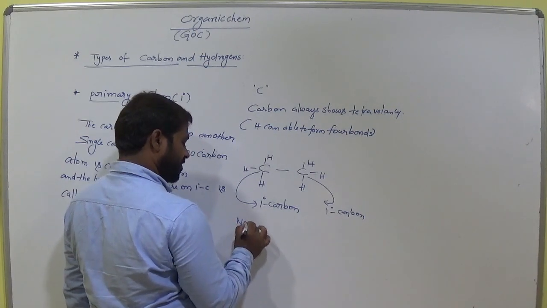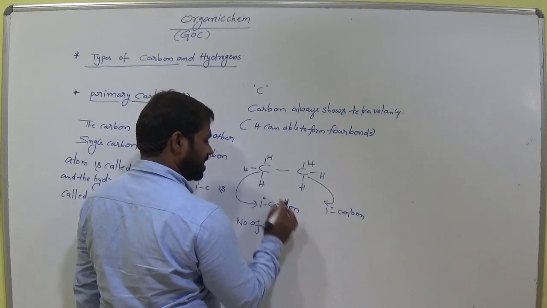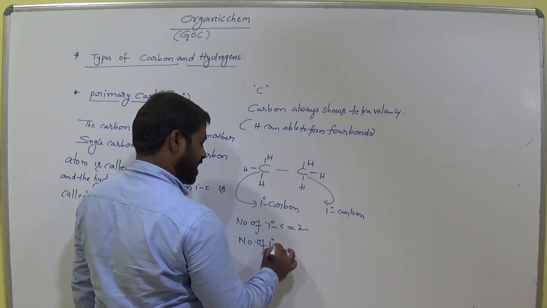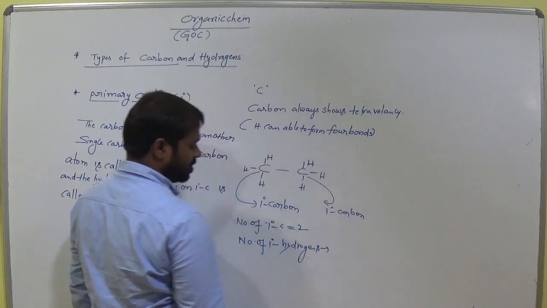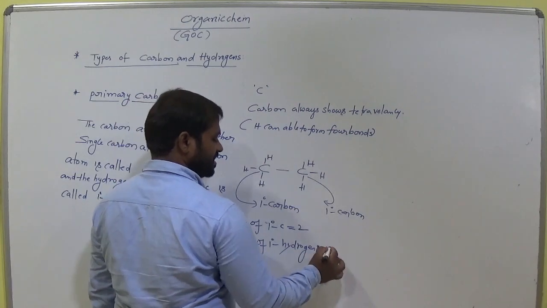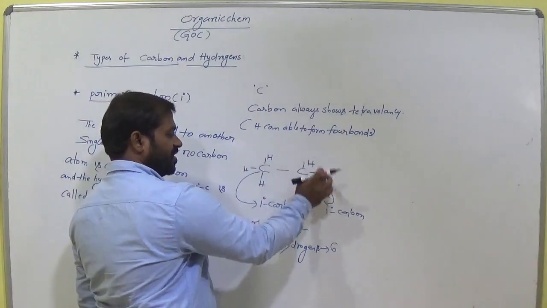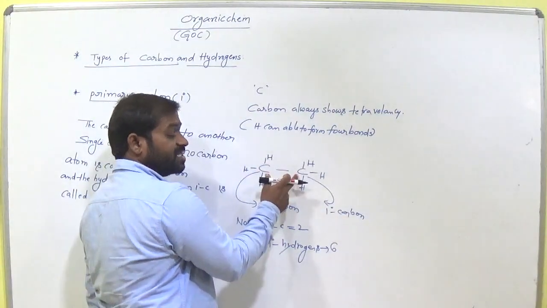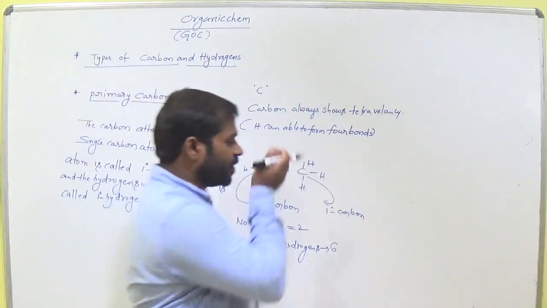Now the number of primary carbon atoms here is 1, 2. And the number of primary hydrogens: 3 plus 3, 6 hydrogens. Clear? So why is it primary carbon? It is bonded with only a single carbon. This one also is bonded with a single carbon. Is it clear, students?